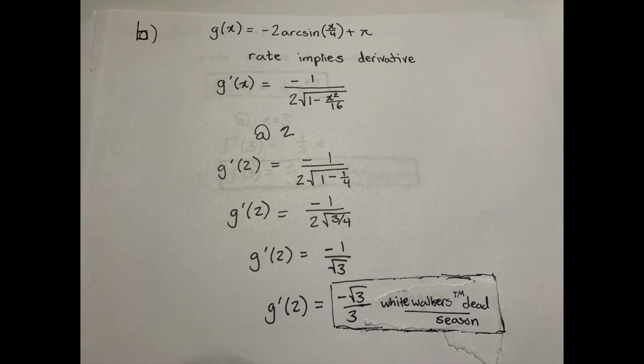Once we find the derivative, we have to make x equals 2 because we are in the second season. Once we plug in x equals 2, we get negative 1 over root 3, which rationalized becomes negative root 3 over 3 White Walkers dead per season. The reason it is dead is because there is a negative change, meaning the White Walker population is decreasing.